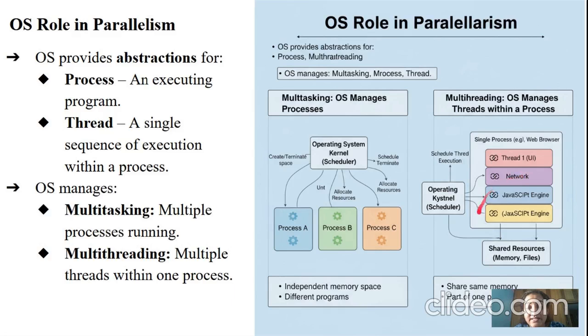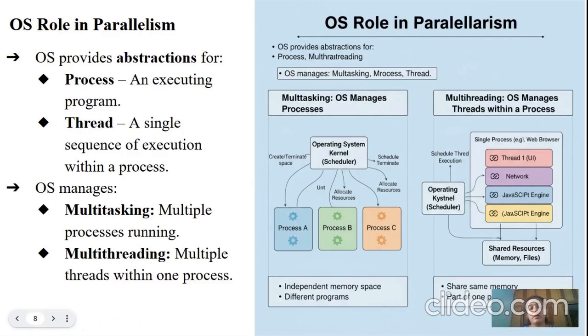So this is about the role of the operating system in providing parallelism. The OS provides abstractions for a process. What is a process again? An executing program. Now, a thread is a single sequence of execution within a process. A process may have multiple threads. Keep it in your mind, my dear students. Next, the OS manages both multitasking processes and multi-threads within a process.